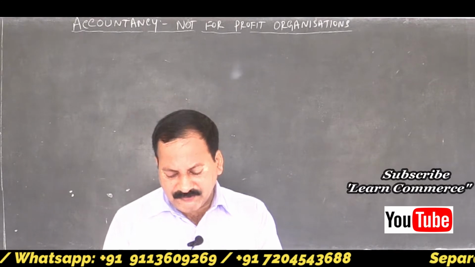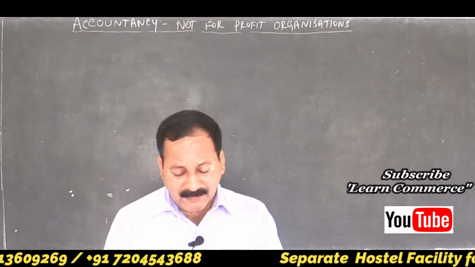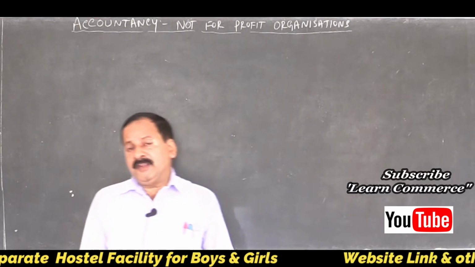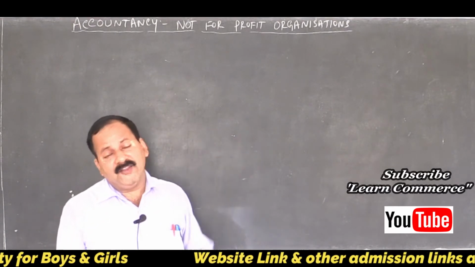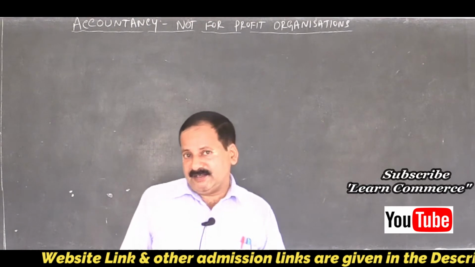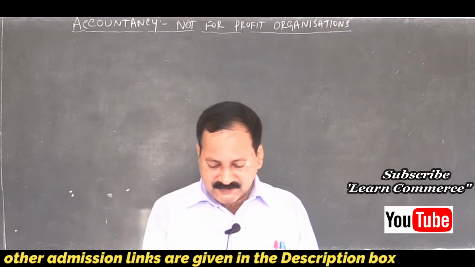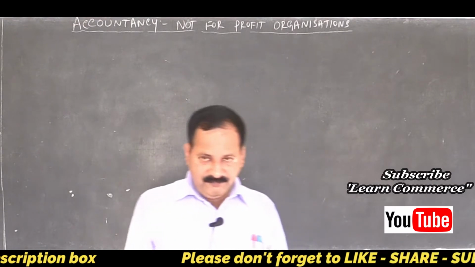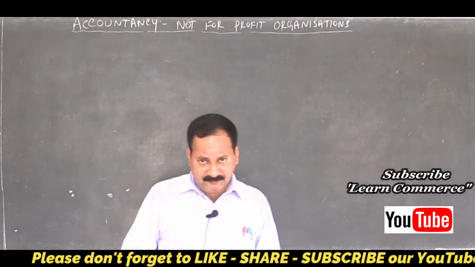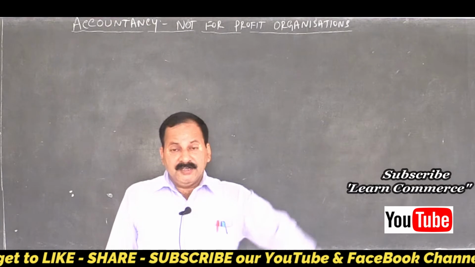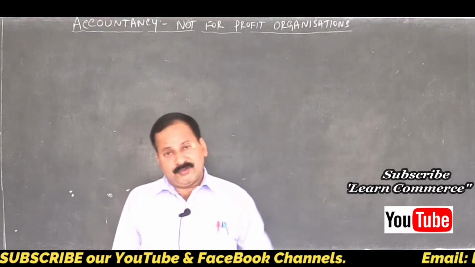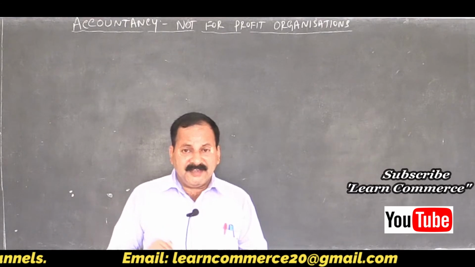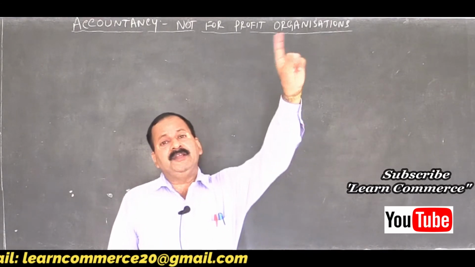Let us see the opening balance sheet. Capital fund is given, which is required for us to write the opening balance of capital fund in the balance sheet on the liabilities side, correct? This is the opening balance. Subscription for 17-18. 17-18 means current year, right? It is there in the opening balance sheet, which means what? Subscription of the current year, that is 17-18, was received during the previous year,